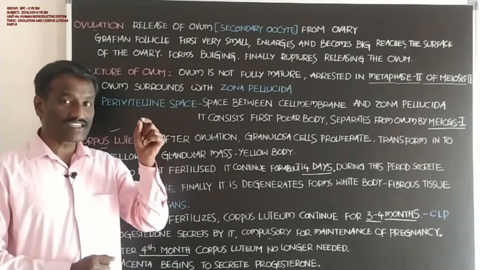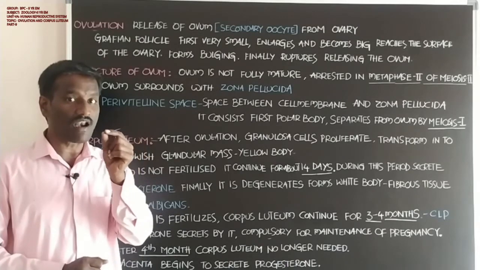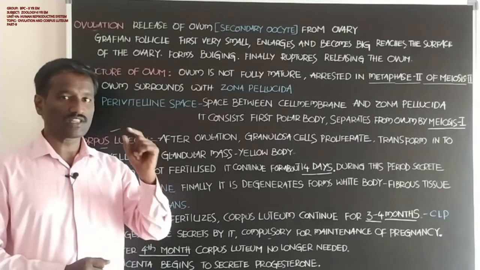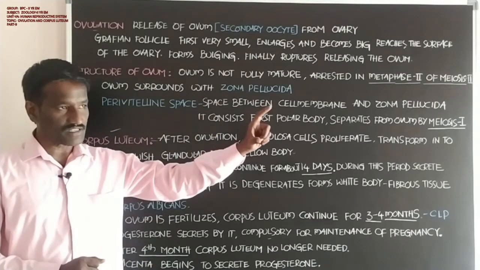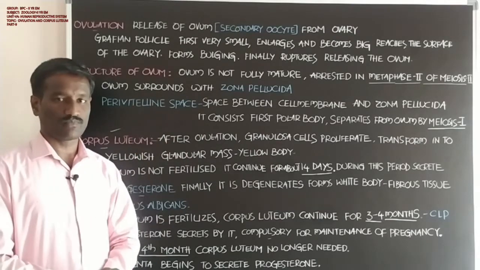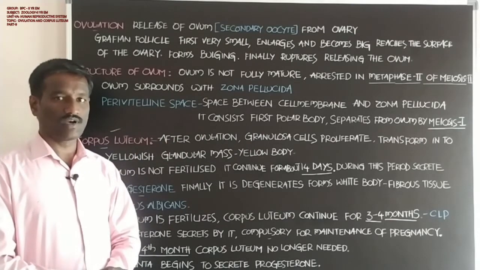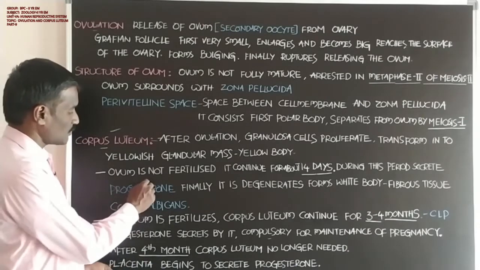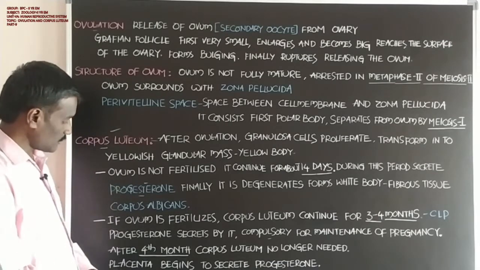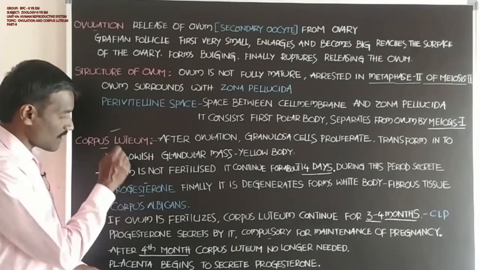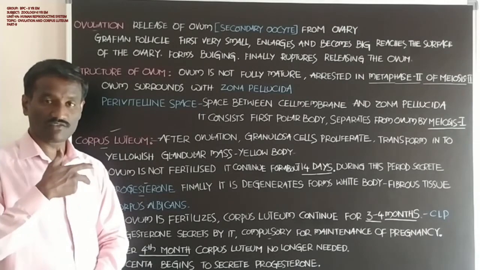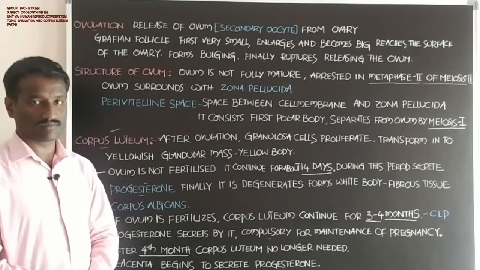It changes the endometrium, the lining of the uterus, during pregnancy for receiving the blastocyst stage of the embryo. This is the role of progesterone. Next, progesterone also helps in the secretion of milk from the mammary glands.